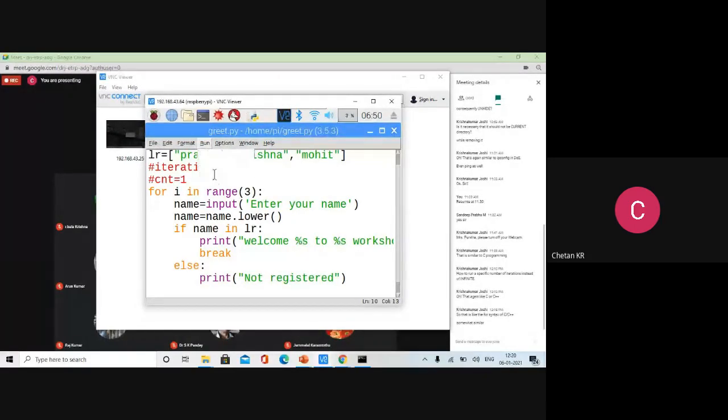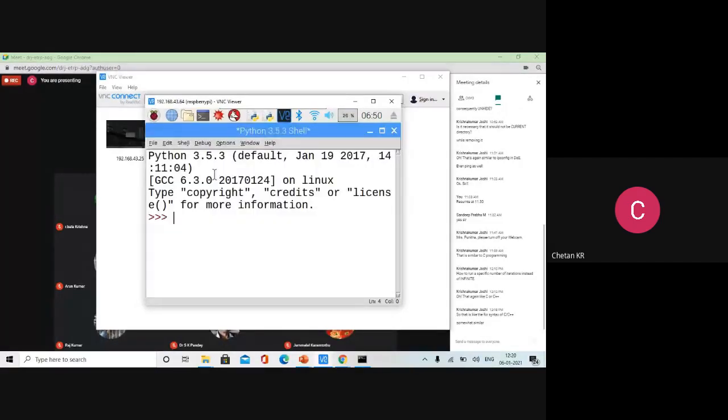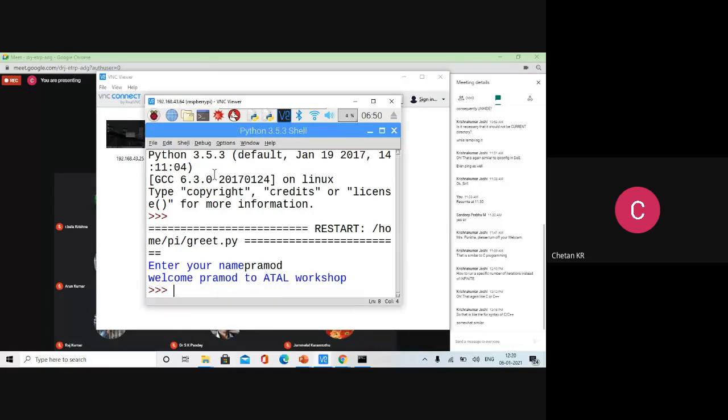Go to run module. Let us give Pramod. The program exits. The program does not continue for the rest of the 2 iterations. It stops there itself. Okay. Now this is the technique.